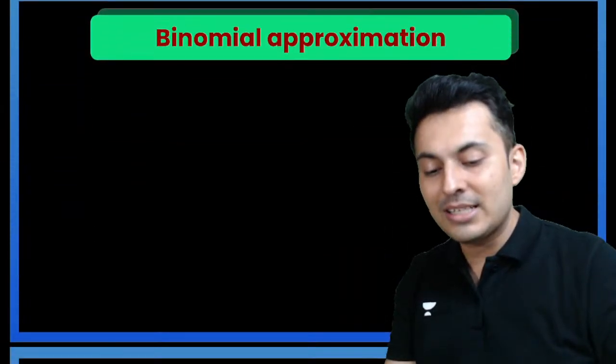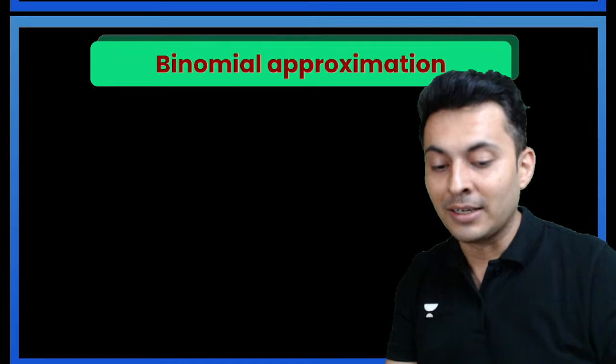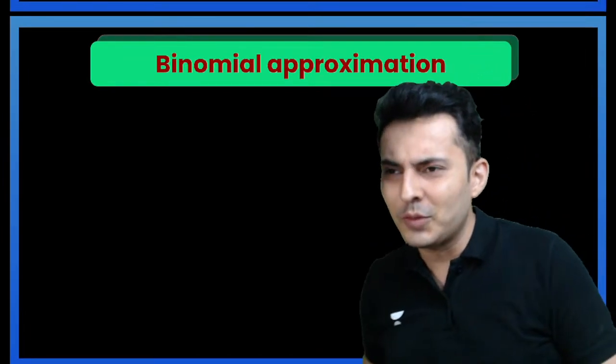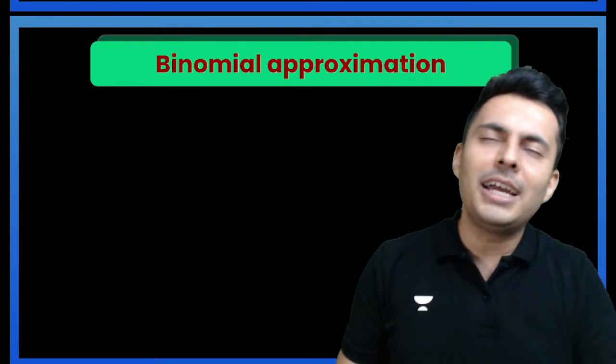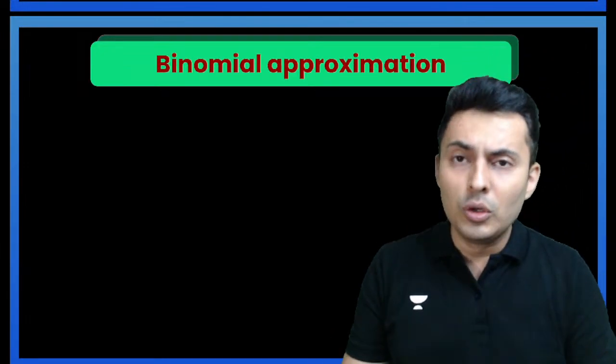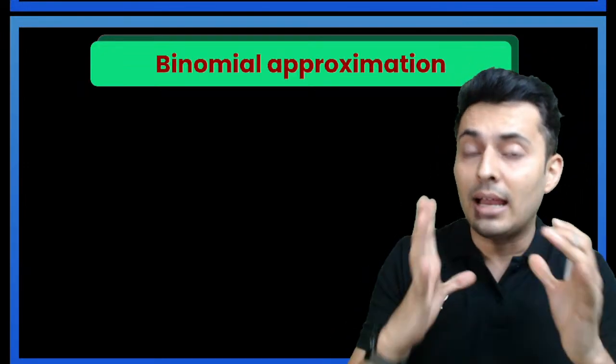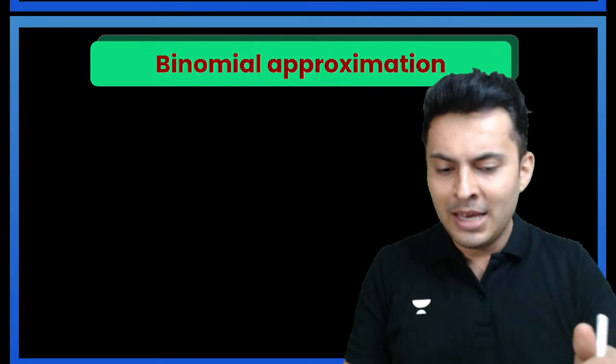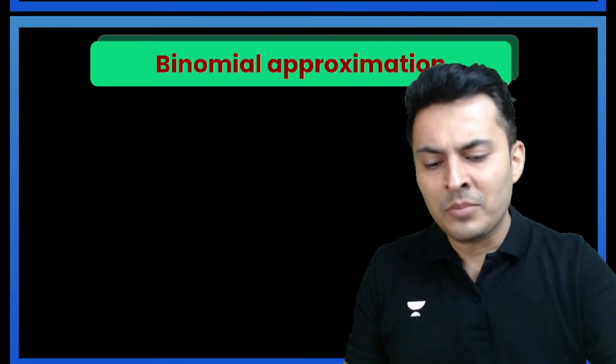And the next concept is binomial approximation. Now this is also a very useful approximation, very convenient to use in case of some calculation-heavy problems. Now what does that approximation mean?